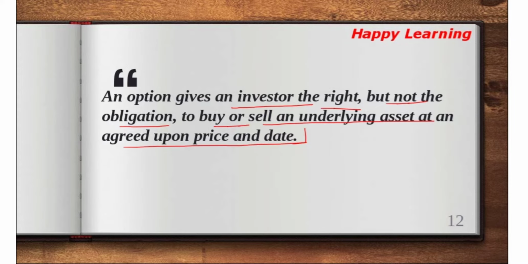So let me give you an example in somewhat similar terms. Think about it in this way.